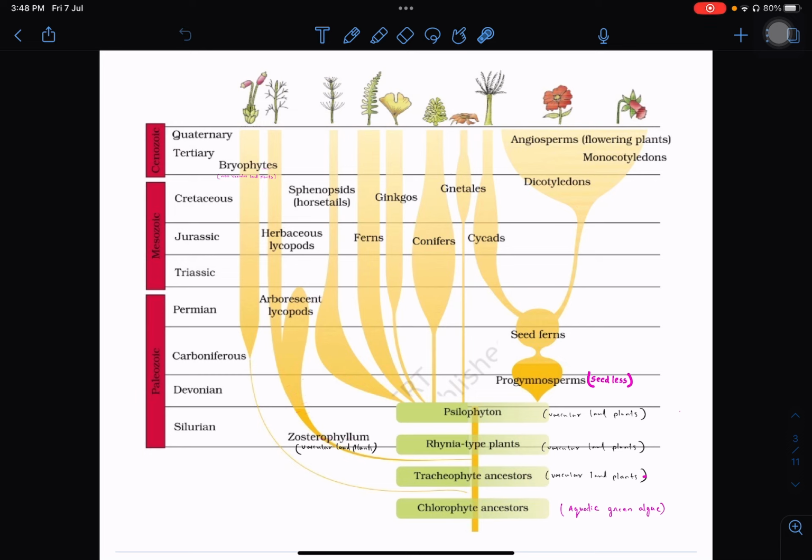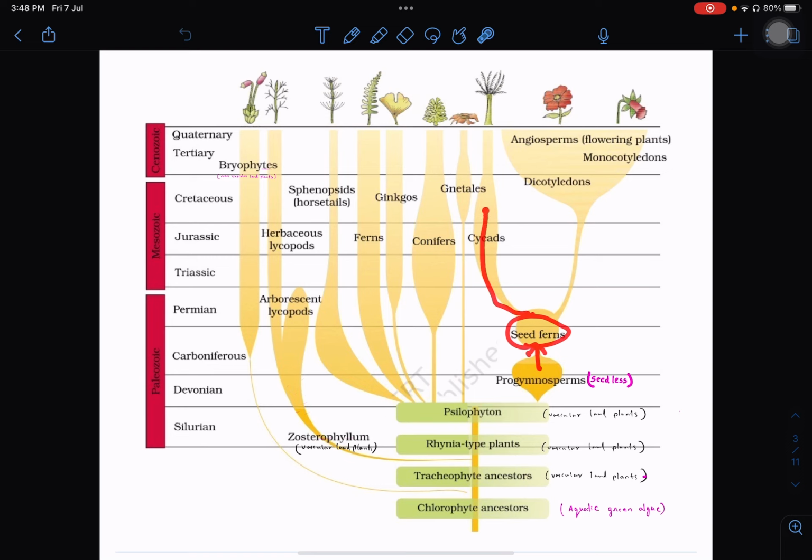Next is gymnosperms: ginkgos, conifers, gnetales, and cycads. These are gymnosperms, plants with seeds, in which ginkgos, conifers, and gnetales evolved directly from Psilophyton, whereas cycad evolution happened in a different line. From Psilophyton, progymnosperms evolved, which were seedless plants. From progymnosperms, seed ferns evolved.